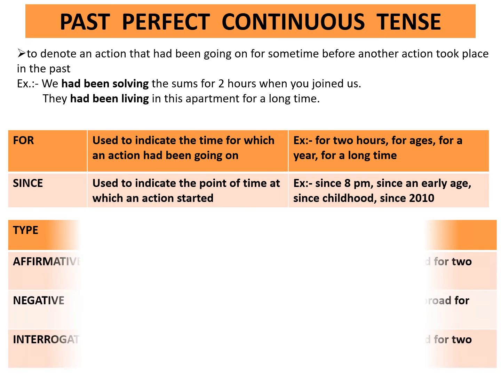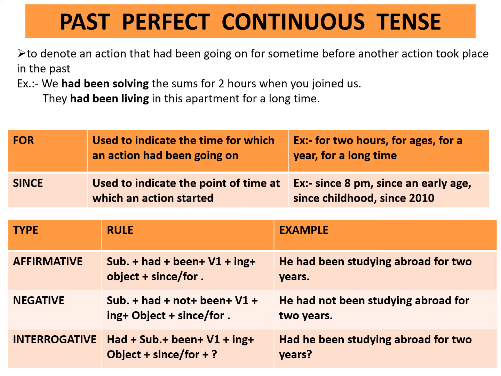Affirmative. Rule is subject plus had plus been plus first form of the verb plus ing plus object plus since or for. Example, he had been studying abroad for 2 years. Negative. Rule is subject plus had plus not plus been plus first form of the verb plus ing plus object plus since or for. Example, he had not been studying abroad for 2 years.